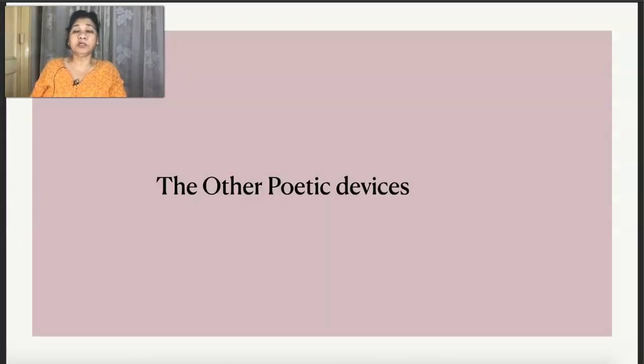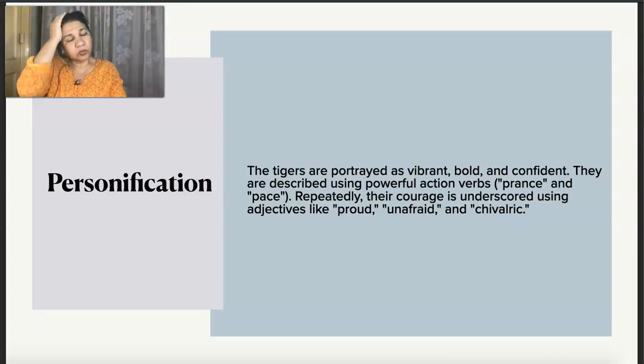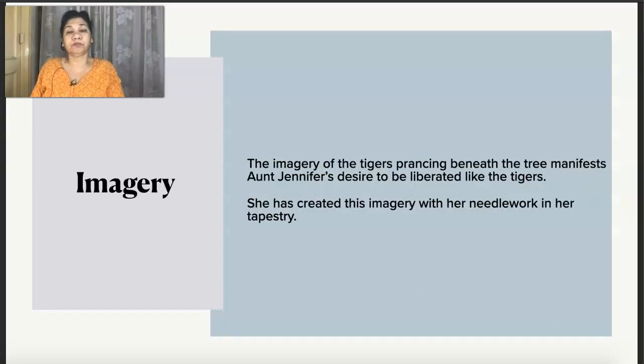Coming on to the other poetic devices, we have personification in this poem. I hope that you all know what personification is: giving human traits to something. The first one we have here is the tigers. The tigers are portrayed as vibrant, bold and confident. The words we have are prance and pace, unafraid, chivalric. All these words signal that the poetic device used here is personification.